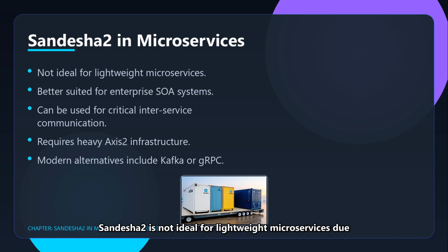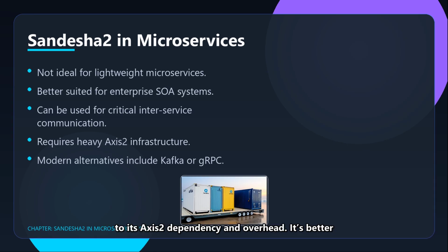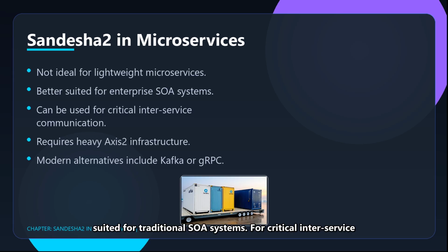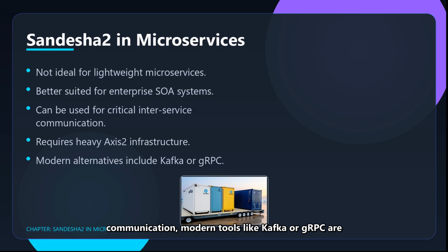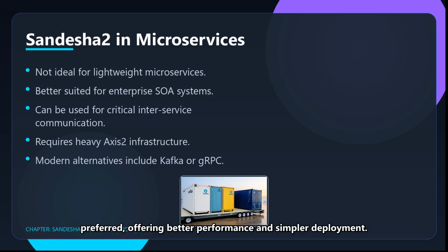Sandesha2 is not ideal for lightweight microservices due to its Axis2 dependency and overhead. It's better suited for traditional SOA systems. For critical inter-service communication, modern tools like Kafka or gRPC are preferred, offering better performance and simpler deployment.